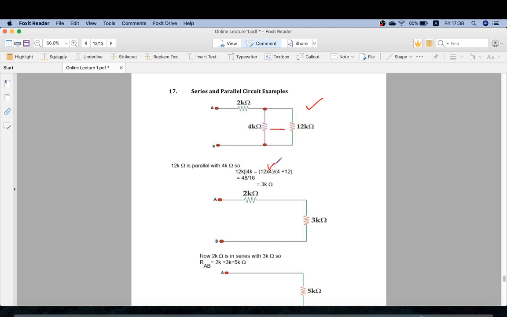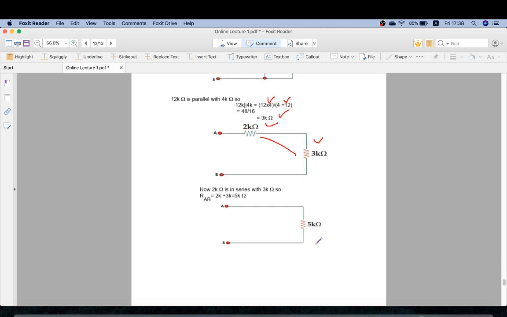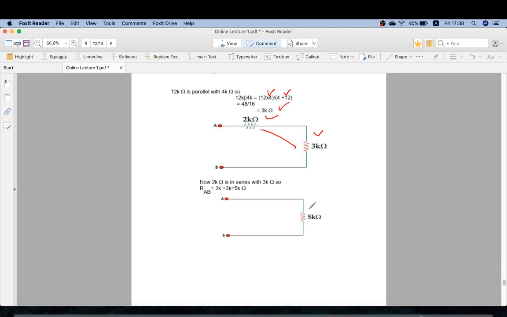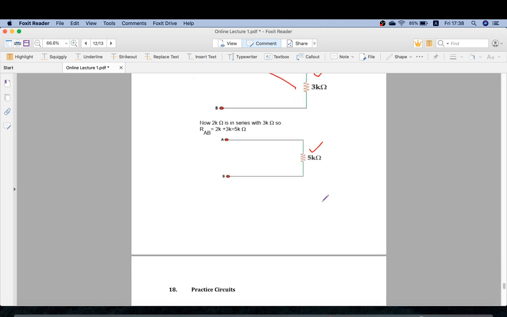12 into 4 divided by 12 plus 4. So the answer will be 3 kilo ohm. So now we have two resistances, 3 kilo ohm and 2 kilo ohm. These two resistors are in series. So what we do in series, just add the resistances. 3 plus 2 is equal to 5. So the final simplified circuit has one resistance, that is 5 kilo ohm.